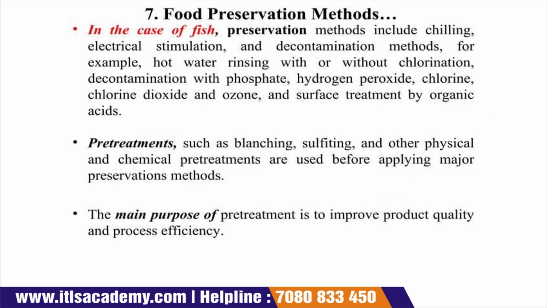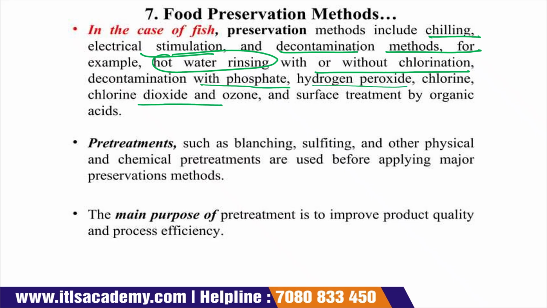Now, if we talk about fish, then different preservation techniques are used like chilling, electrical stimulation and decontamination methods. For example, hot water rinsing with or without chlorination. With or without chlorination means either with the presence of chlorine or with the absence of chlorine. Decontamination with phosphate, hydrogen peroxide, chlorine, chlorine dioxide, ozone, and surface treatment by organic acids.